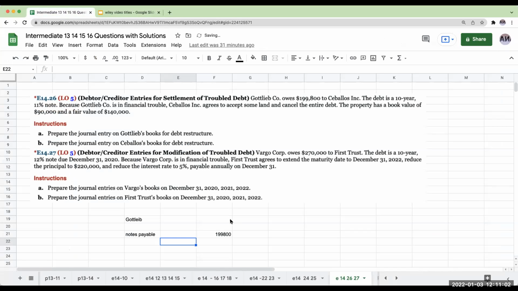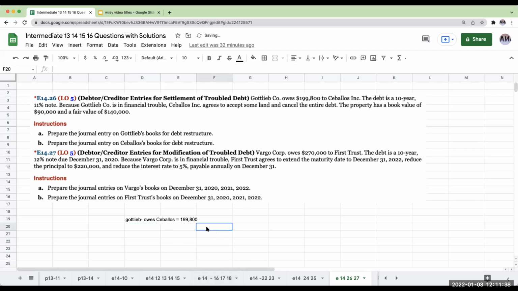Okay, so for exercise 1426, we're basically getting rid of debt. Let's chart this out. Gottlieb owes Ceballos, former Laker star, $199,800. The debt is a 10-year, 11% note. Because Gottlieb is in financial trouble, Ceballos agrees to accept some land and cancel the entire debt. The property has a book value of $90,000 and a fair value of $140,000.